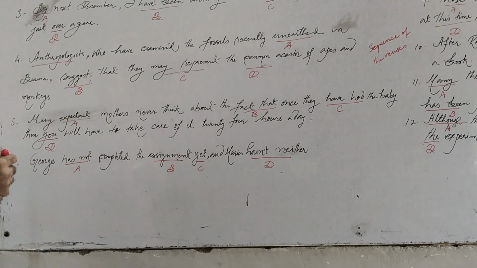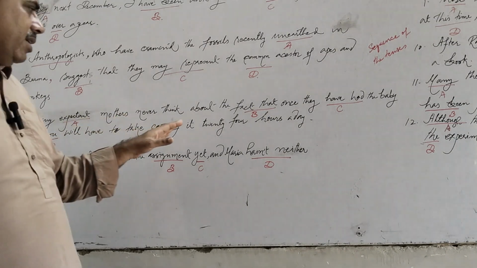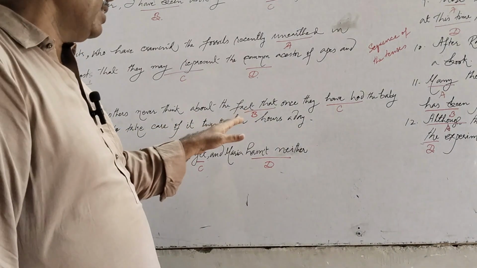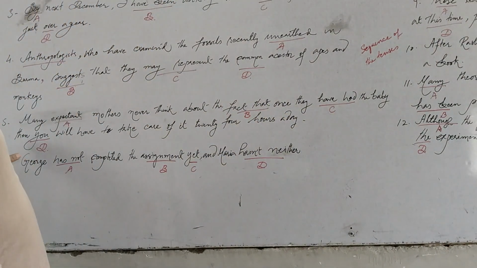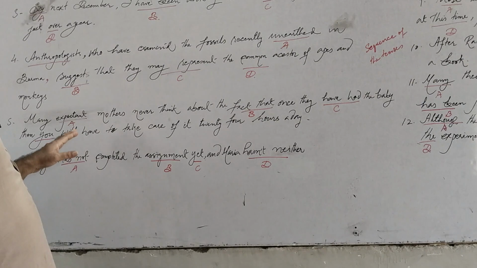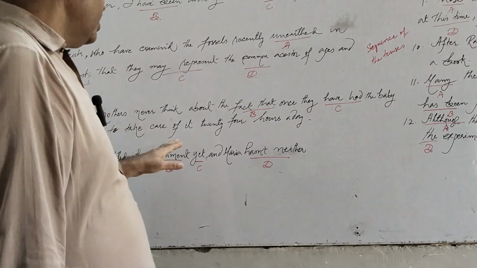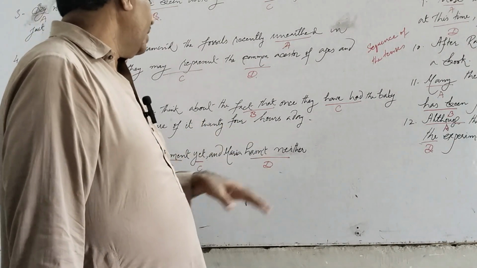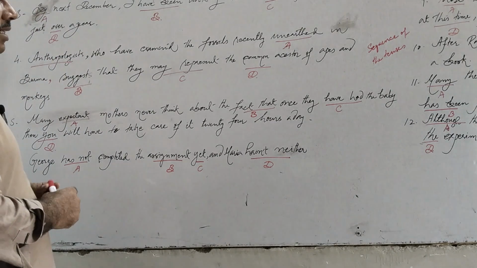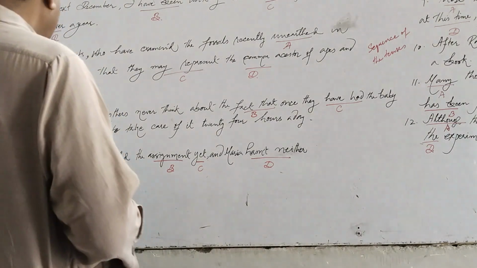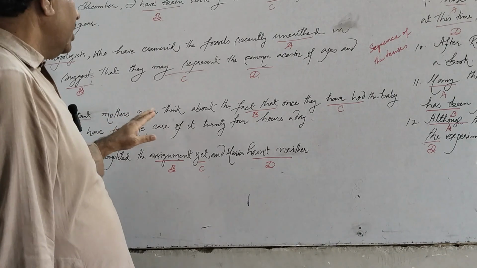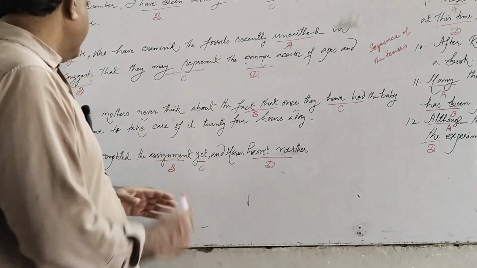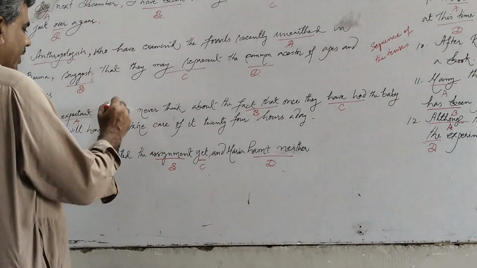We have the fifth sentence. Many expectant mothers never think about the fact that once they have had the baby, then you will have to take care of it 24 hours a day. In this sentence, we have three clauses. The first clause is many expectant mothers never think about the fact. Here we have the subject mothers.